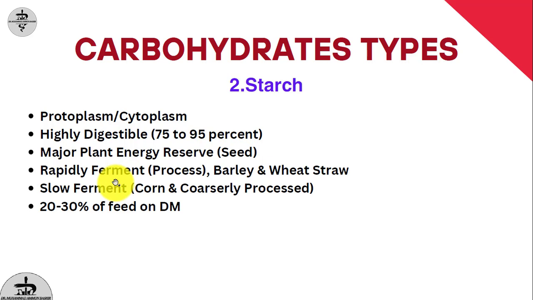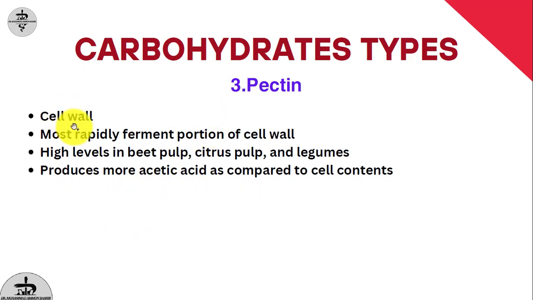When grains or seeds are processed, meaning broken down or finely crushed, they are rapidly fermented inside the rumen, as are barley starch and wheat starch. Starch is also rapidly fermented inside the rumen, while corn as full seeds, or unbroken seeds, is less fermented inside the rumen. And starch makes up 20 to 30% of a cow feed or ruminant feed on a dry matter basis. The third one is pectin.